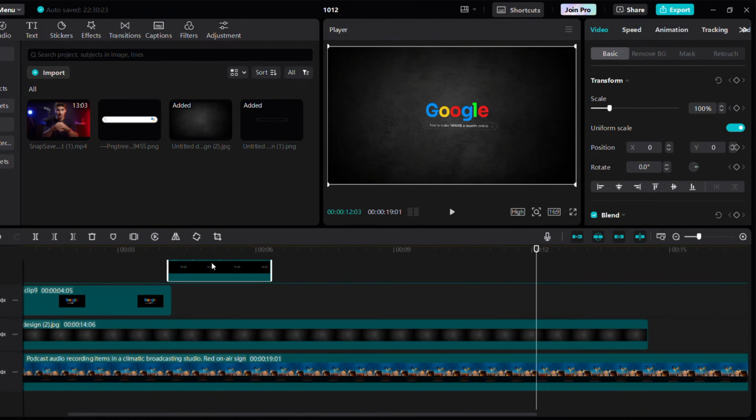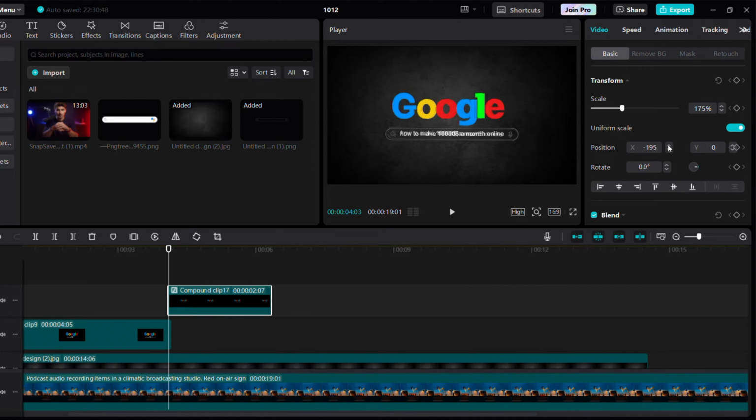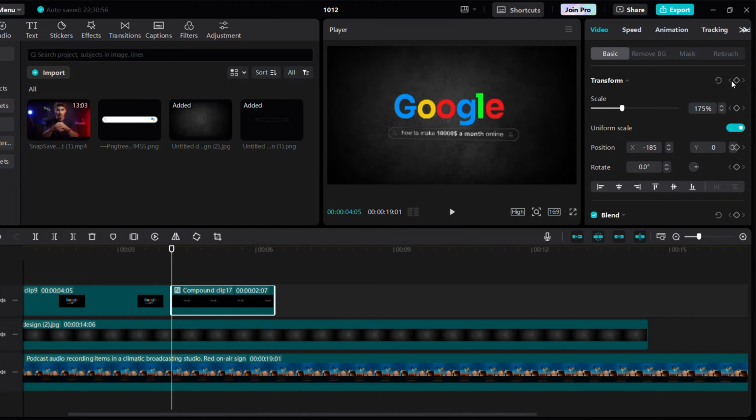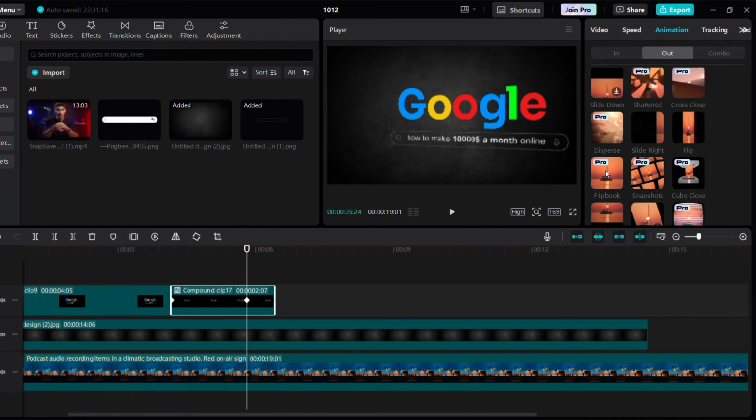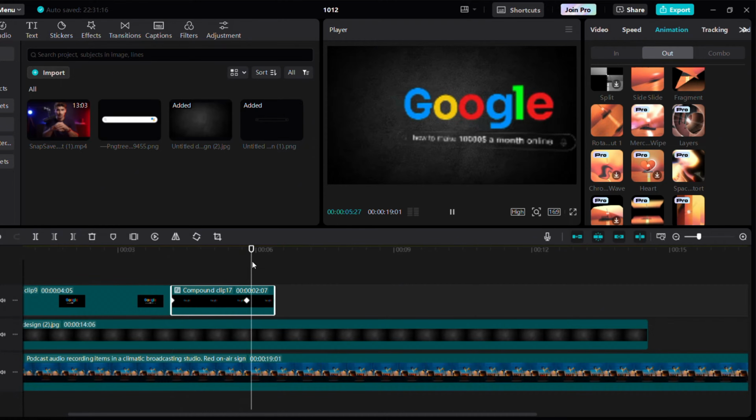Then drag it above the Google layer, adjust its size and position. Set a keyframe at the beginning so we can increase its size while tilting. In the animation settings, smooth the keyframes by applying Auto Curve.